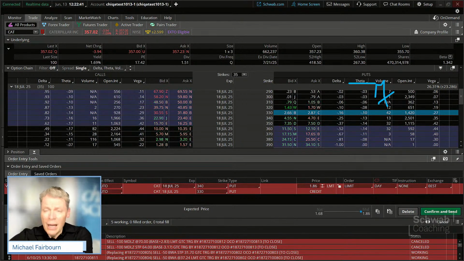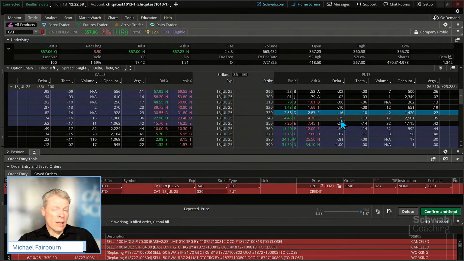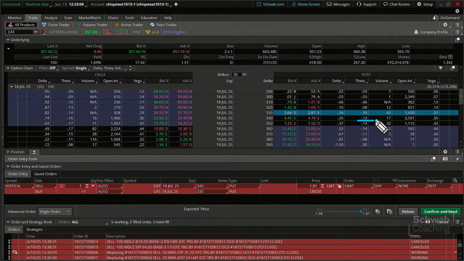Or somebody that is on the short side would be bringing in that income. And that can really add up over the delta. I mean, let's look at it this way. The delta right here is 25. So if we just stay generally flat for 2 days, what is the theta right now where it's at, as you can see? 13 cents a day, about 26 cents, right? That's the delta impact to erode that option.